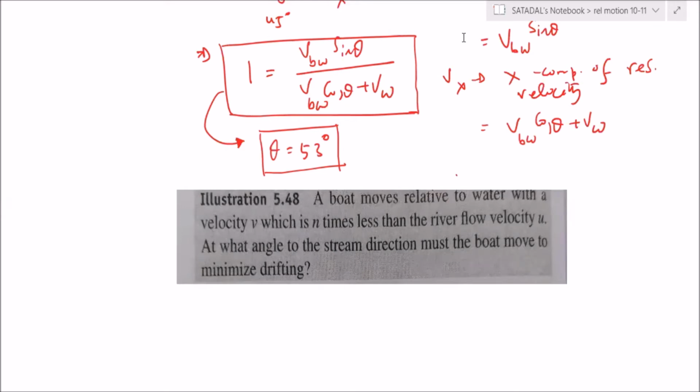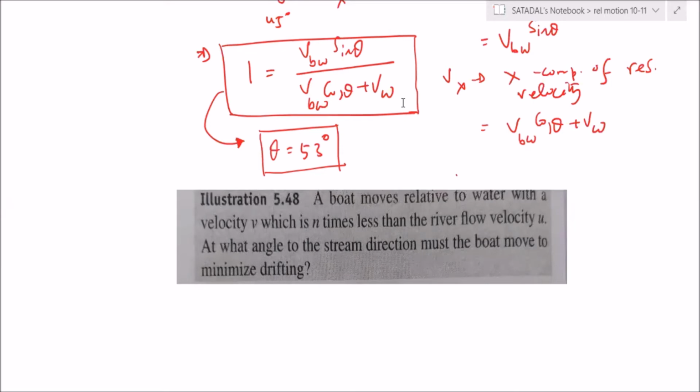Yes, Rahul. Yes, Mr. Reddy? Sir, is the answer theta equal to cos inverse of 1 by n?